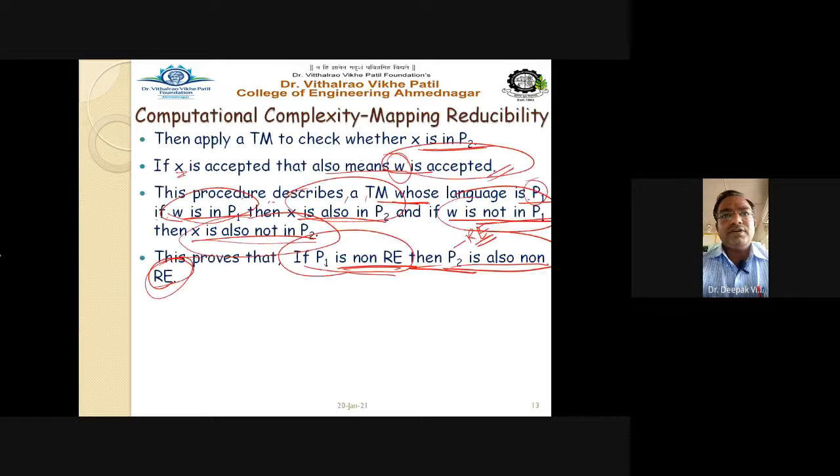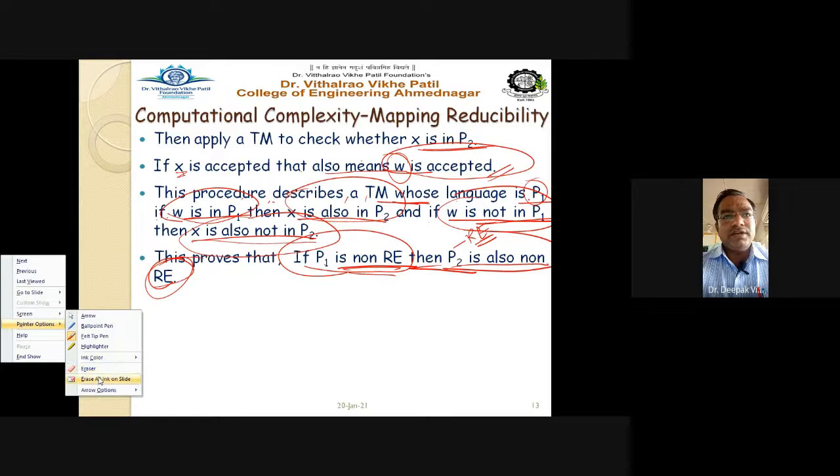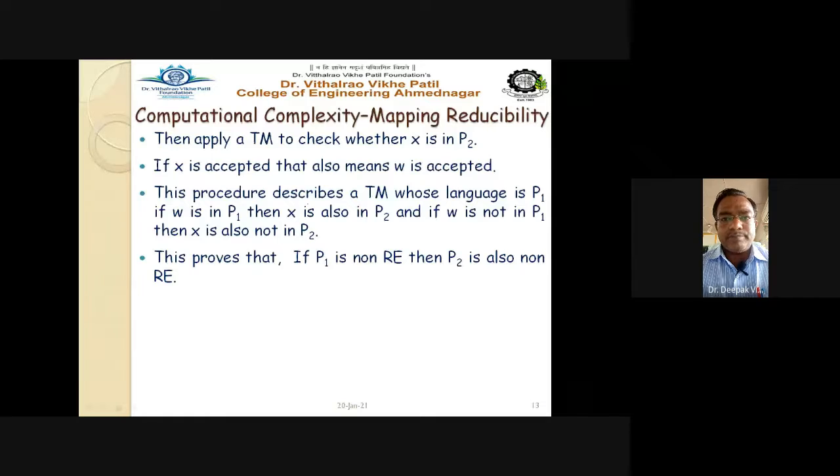So this is how we have proved that if problem P1 is non-recursively enumerable, then problem P2 is also non-recursively enumerable. So this is the pure theoretical part; you just have to read it once or twice so that you will thoroughly understand the concept. Okay.